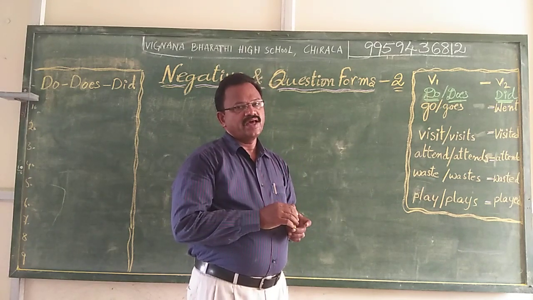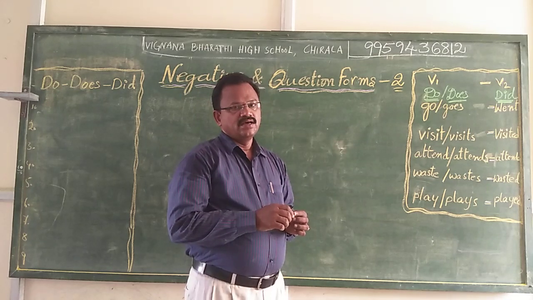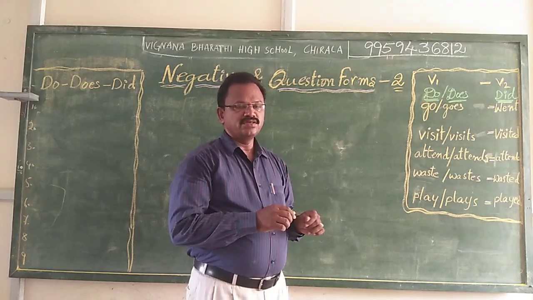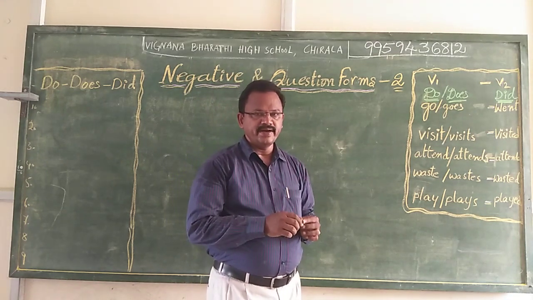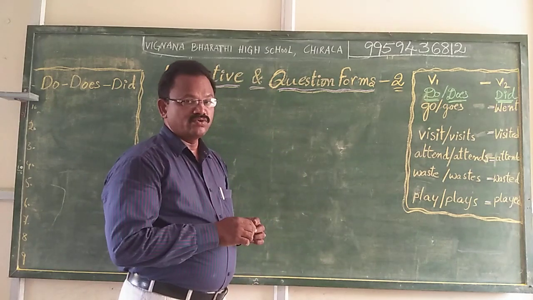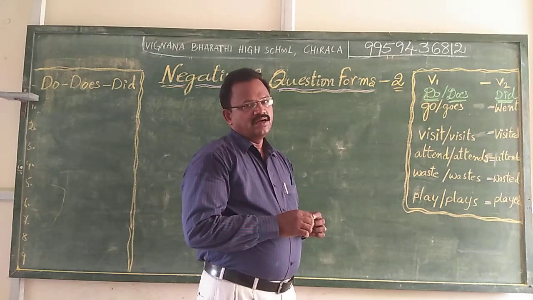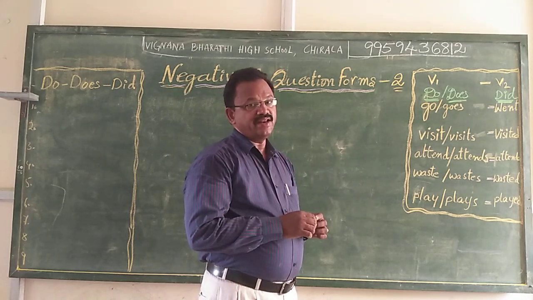Now we are trying to make such sentences into different forms, that is positive statement into negative statement, positive statement into positive question form, and then negative question form, by using some main verbs.